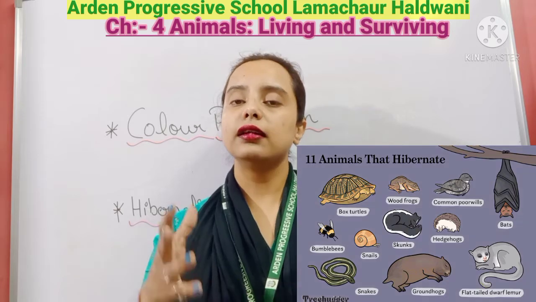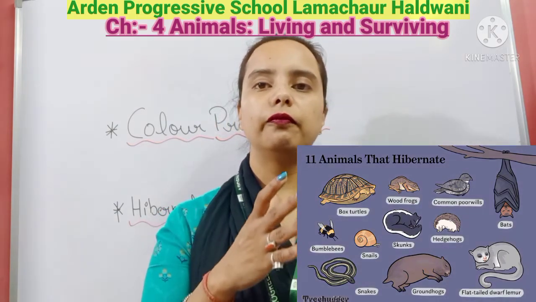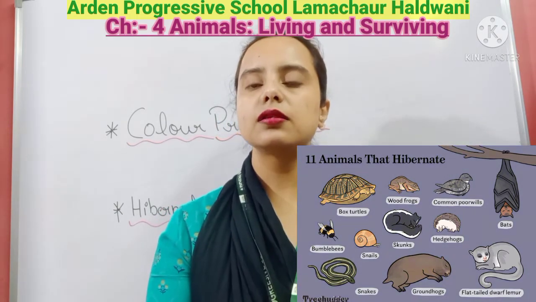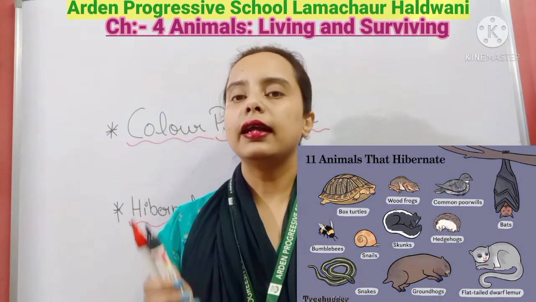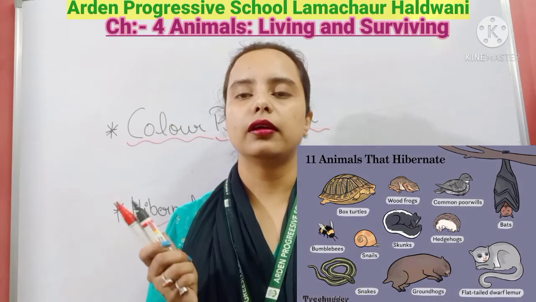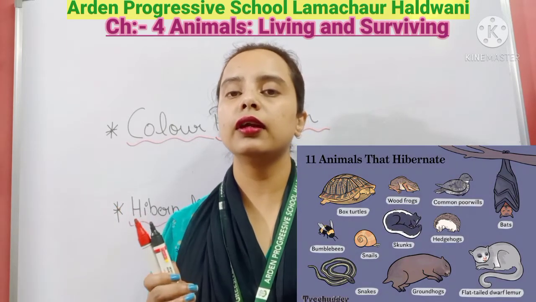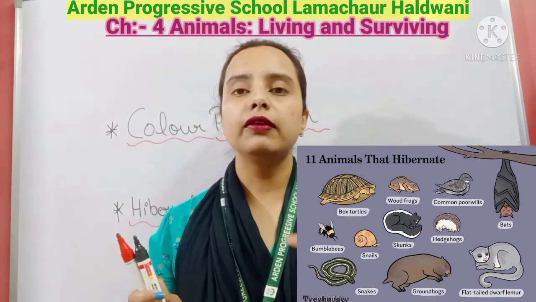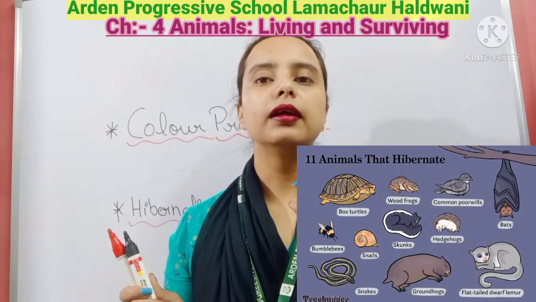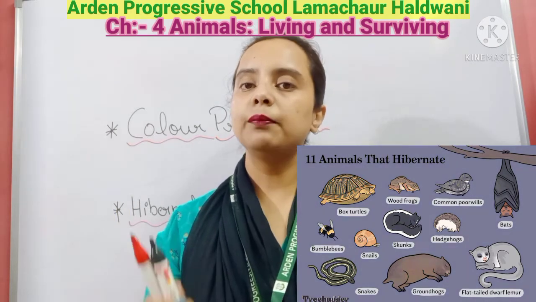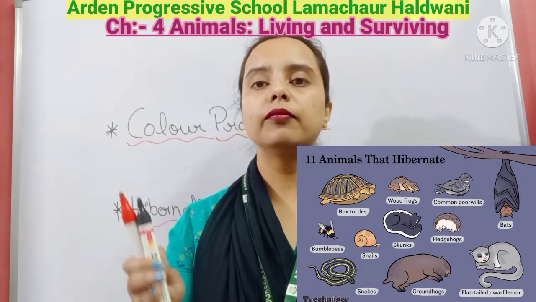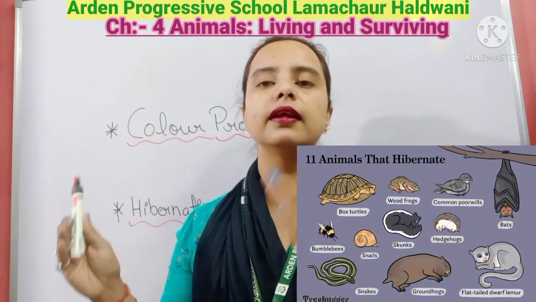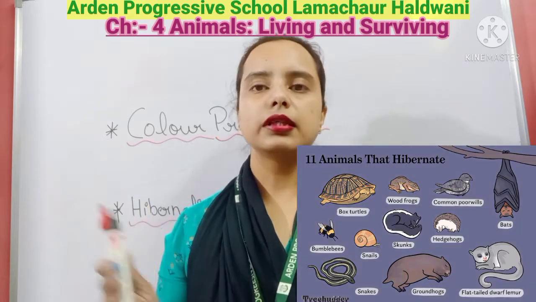The animals that live in cold areas, where there is always snow, have thick fur, and under that fur they have thick fat also. That thick fur and thick fat protect them from the cold, so that's why they are able to survive there.